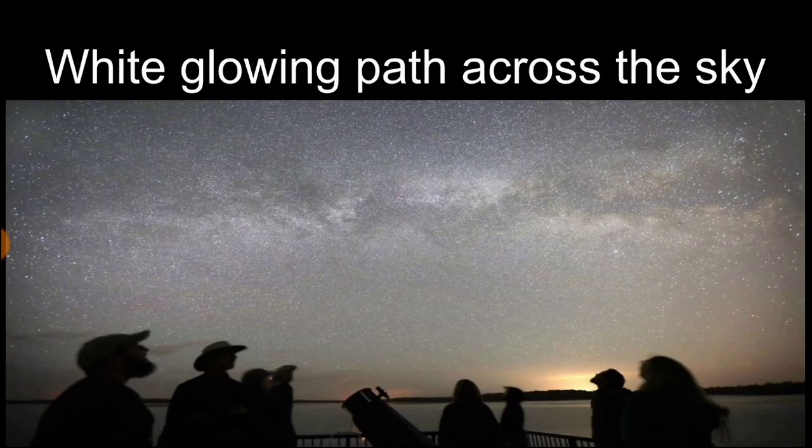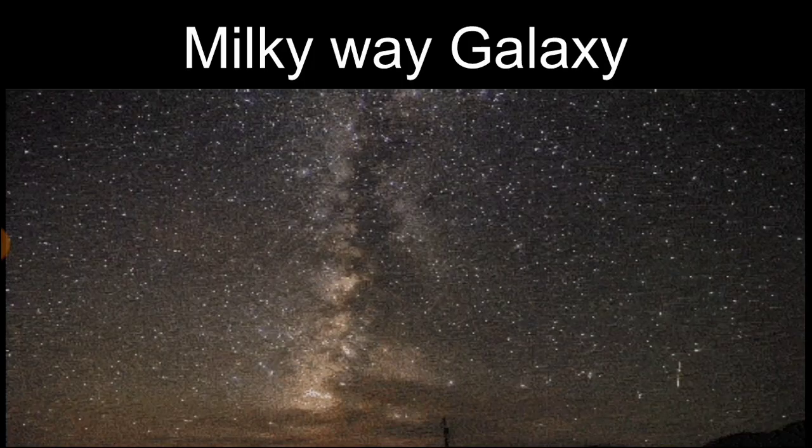So we came to the end of our chapter. Now students, have you ever seen a white glowing path across the sky on a clear starry night? Sure, you might have seen, right? So what are these actually? These are millions of stars and clouds. They form a cluster, and this cluster of millions of stars is called the Milky Way galaxy.